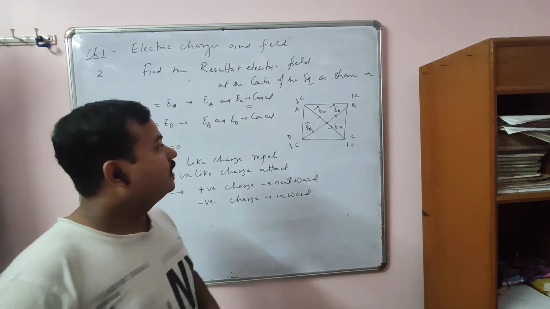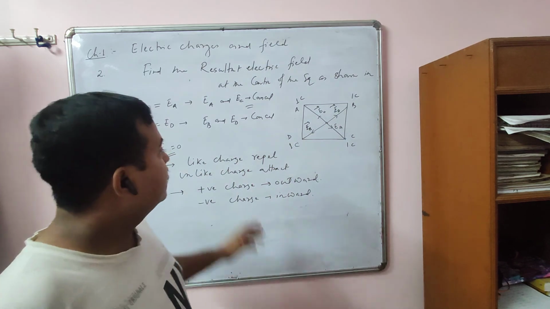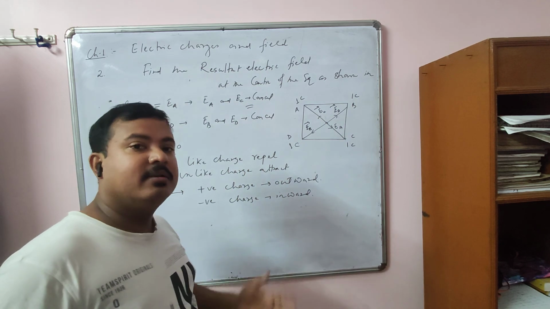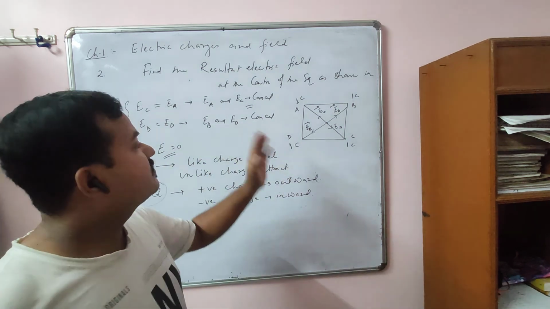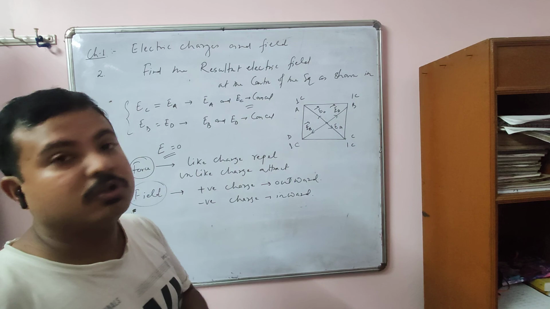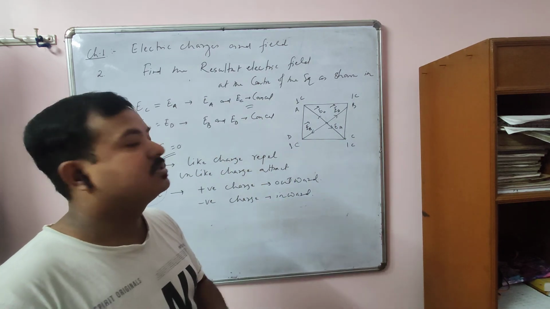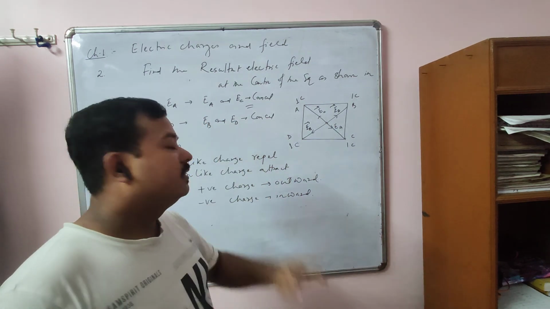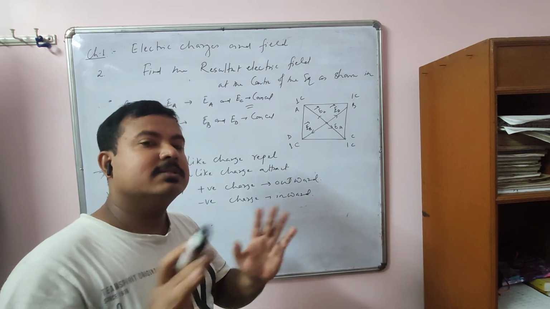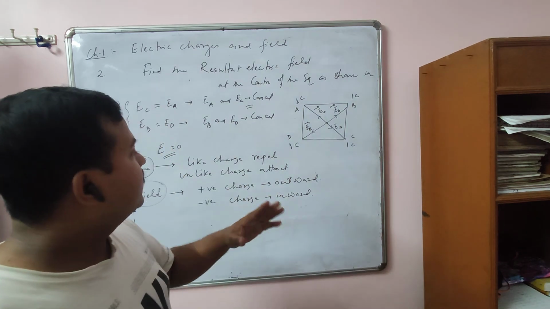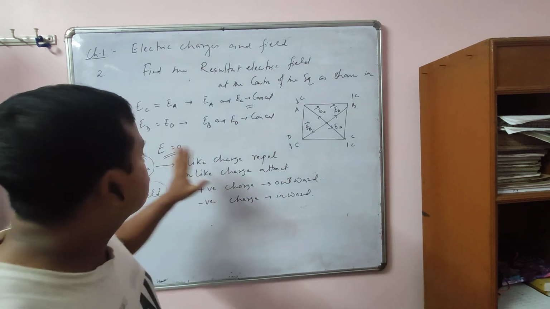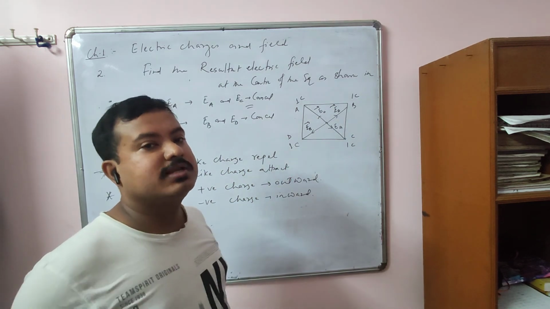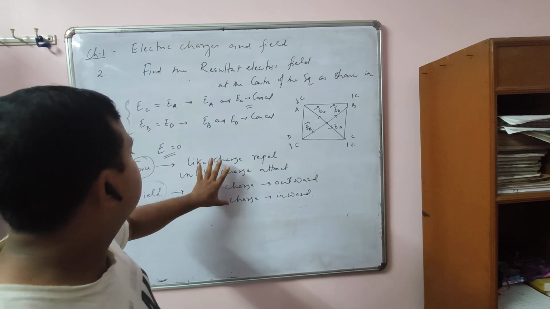Okay, I'll provide the PDF notes with some solved numericals, how to find the resultant field, resultant force, and then I will give some assignment also. So you try to solve the questions by yourself after understanding all this part and the solved questions that I will give you. Then you try to solve as many numericals as you can from here. It is very simple. Only the vector formula is applicable, and for direction, this only you have to remember.